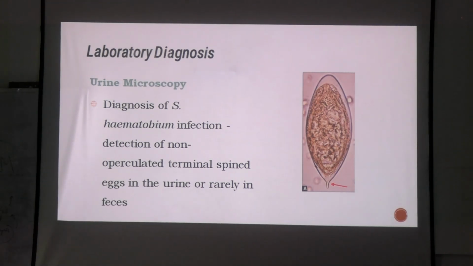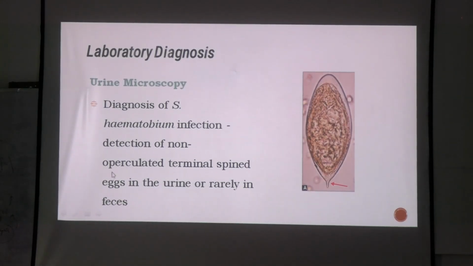Laterally. Okay, and in case of Mansoni, the egg was smaller in size. Was it Japonicum or was it Mansoni? Japonicum. So in case of Mansoni, it was placed laterally.